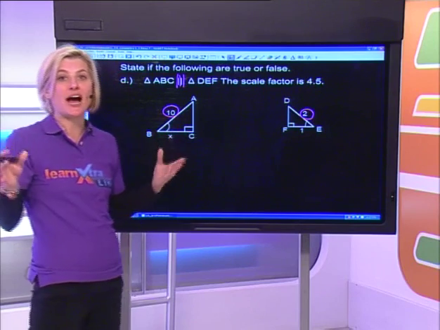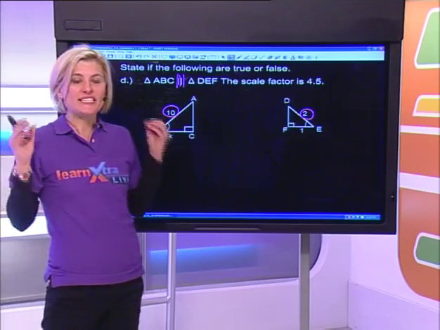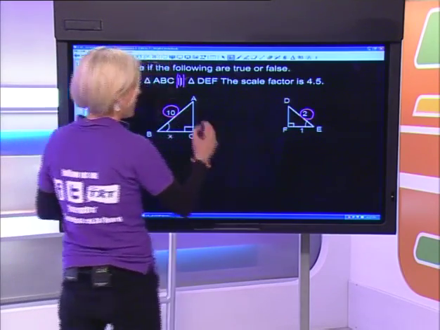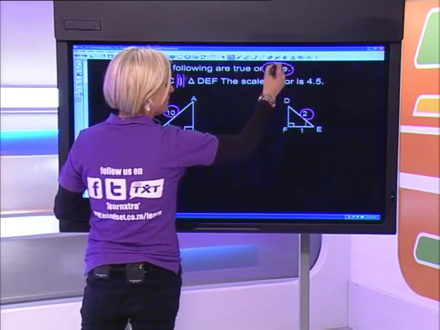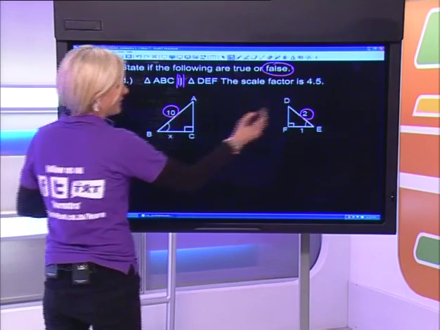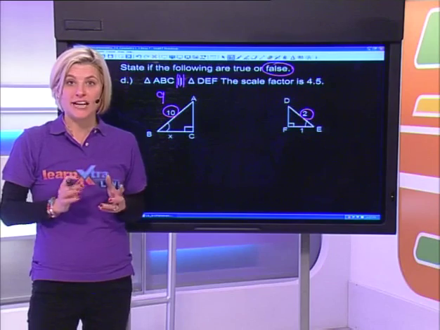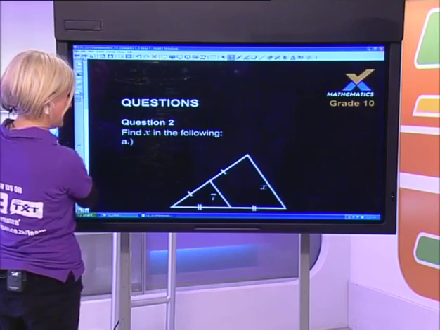So yes, they might be similar, but the scale factor is not 4,5. So therefore this one is false. If it was 4,5, then this would have to be 9, because 2 times 4,5 gets me to 9. Right. Let's have a look if there's another one.